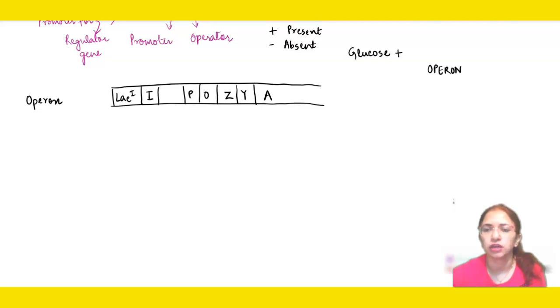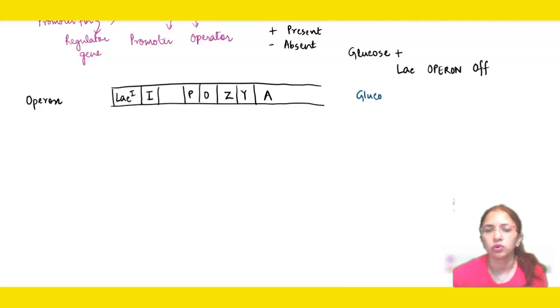That means the operon is off, because glucose is the preferred source of nutrition for bacteria. So at this time there is no need for the lac operon to turn on, because bacteria will not utilize it. Remember, whenever glucose is present, the lac operon will always be off.